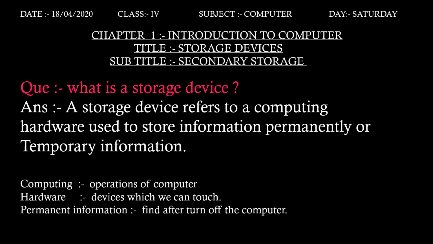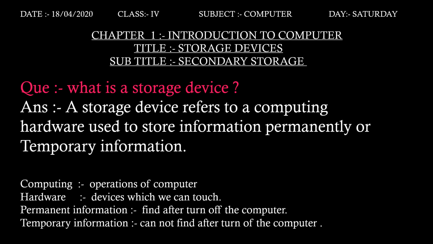Permanent information means, after finishing the work, when we open our system, we can see the work which was done before turning off the computer. And temporary information cannot be found after turning off the computer.